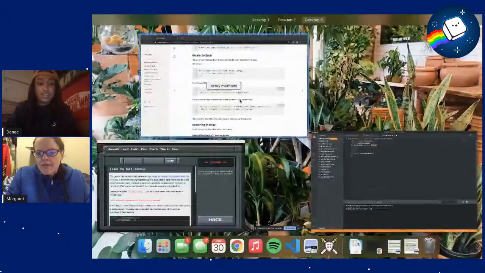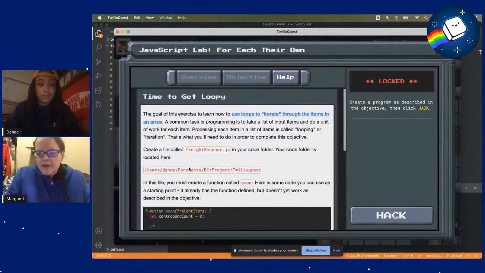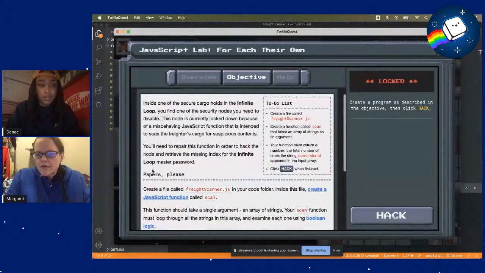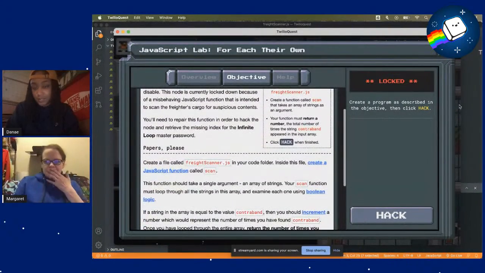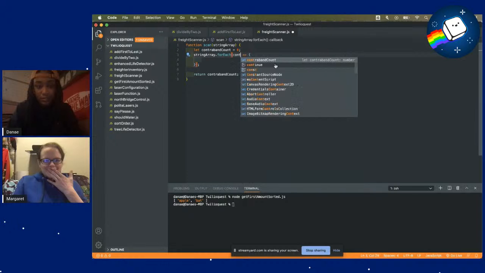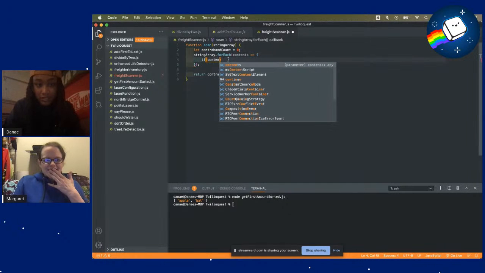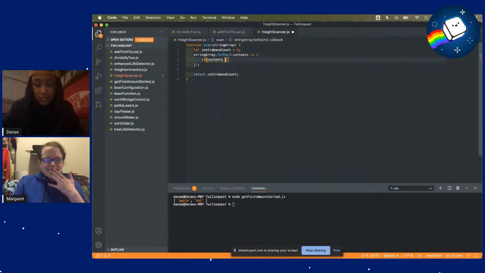So let's see. We want to, I'll call it contents. This is the contents of the cargo. That. And then this is where we're checking each content. So we'll do an if statement, if the content is, we have these triple equal to contraband.